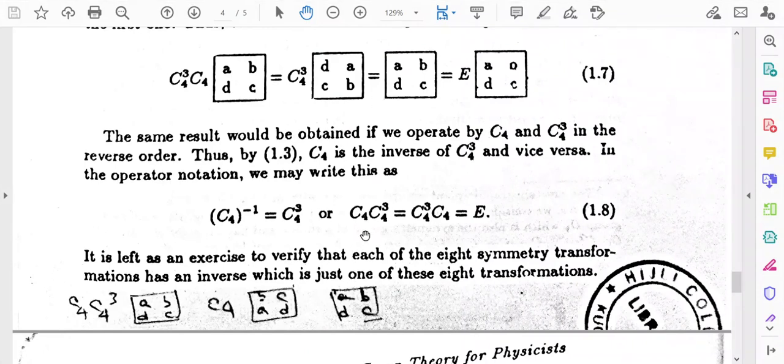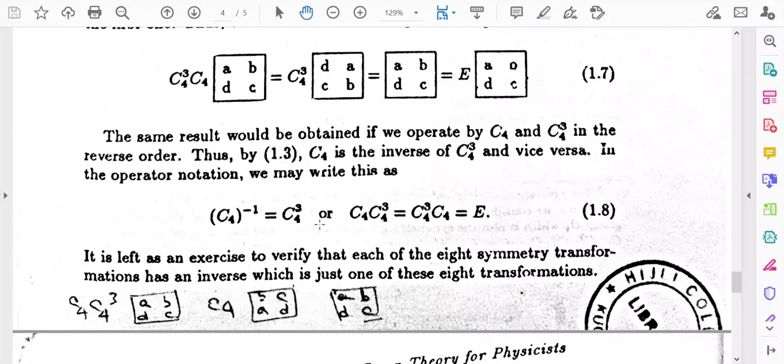So we can write that C4 cubed into C4 is equal to C4 into C4 cubed is equal to E. It means that C4 inverse is equal to C4 cubed. Why? Because C4 into C4 cubed is equal to C4 cubed into C4 is equal to I or E. That is why C4 inverse is equal to C4 cubed. So there is an inverse of some particular element, and this is one of the examples.